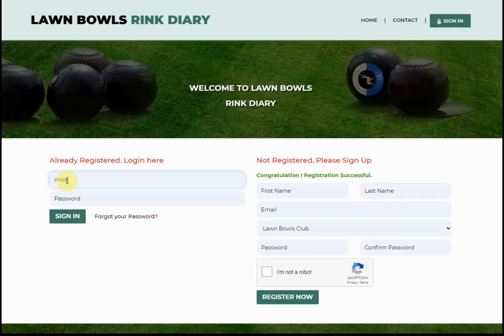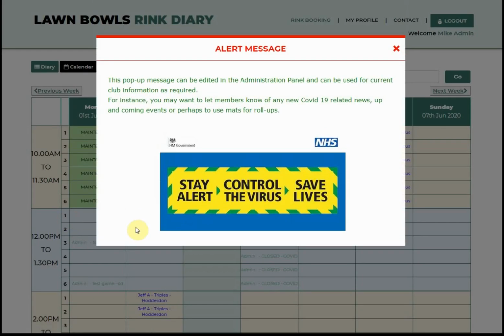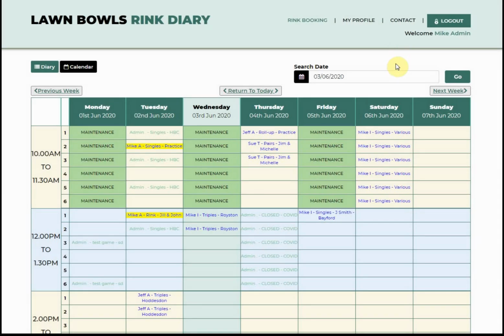So first name, first letter of your surname, memorable password and click on sign in. So we're in. An alert message drops down just to give you any club information that the administrator has set up for you. It could be about future matches, it could be to use mats for roll-ups. Just click on the X at the top there.